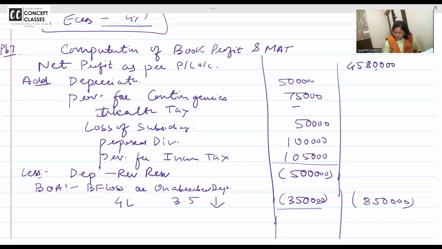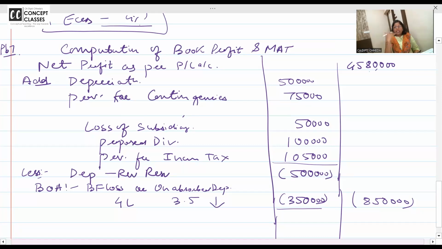Oh, well, tax also you should not add. Sorry, I missed out. I told you, only income tax and surcharge and all is added back. Old wealth tax, if it is debited, is not disallowed in the book profit calculation. Sorry, missed out. So we will not take wealth tax also. How much is your add total coming to? 8,30,000.